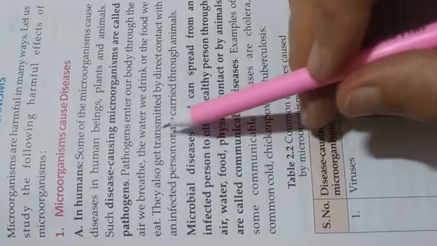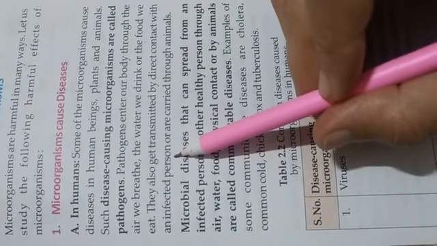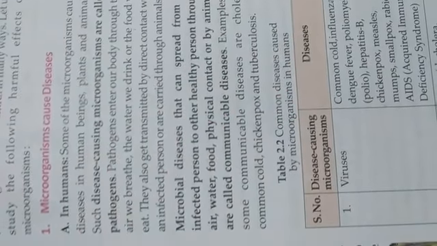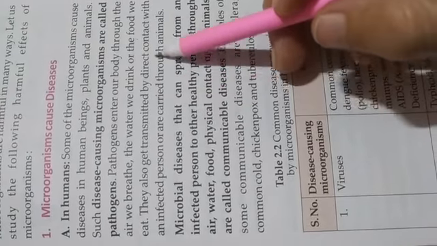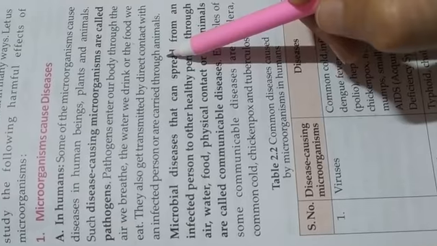They also get transmitted by direct contact with an infected person, or are carried through animals.